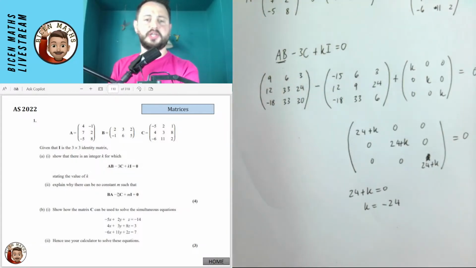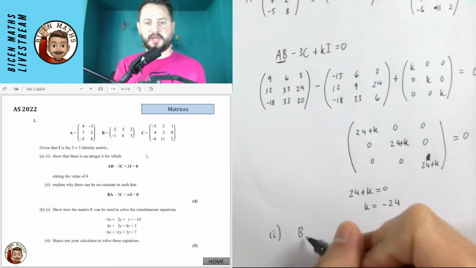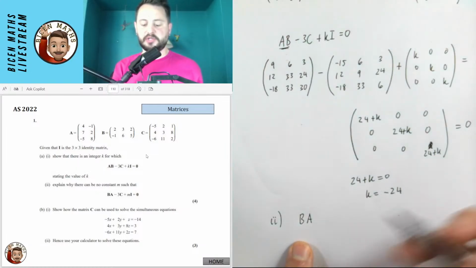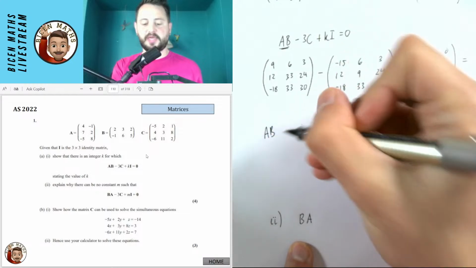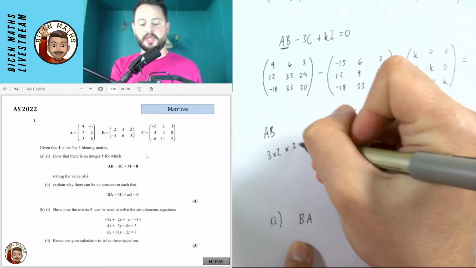Okay, the next part of the question says explain why there can be no constant m such that this is true. So for that second part of the question, the thing that's different is we now have BA instead of AB in this case. And if you look at the dimensions of BA, it wouldn't work in terms of the multiplication. So when we did AB that was up here, we had that A was a 3 by 2 and B was a 2 by 3.